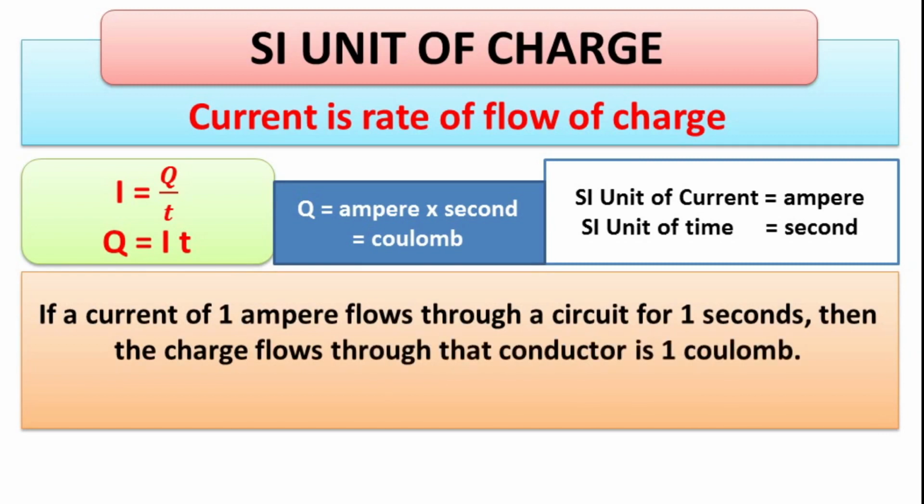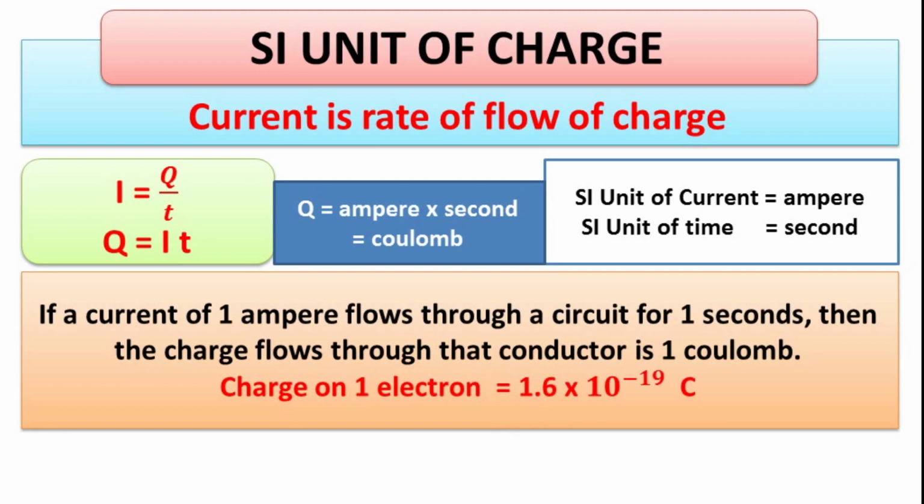So what is the definition of 1 coulomb? 1 coulomb is equal to 1 ampere into second. So if a current of 1 ampere flows through a circuit for 1 second, then the charge flowing through that conductor will be 1 coulomb. And all must be knowing charge on 1 electron is equal to 1.6 into 10 raised to power minus 19 coulomb.